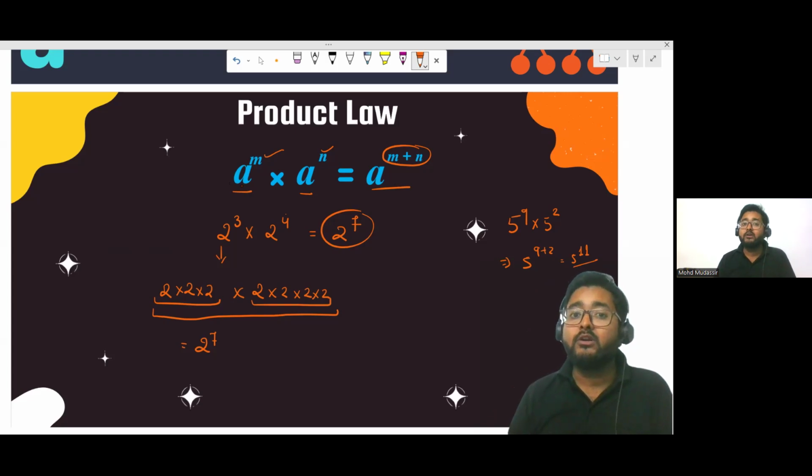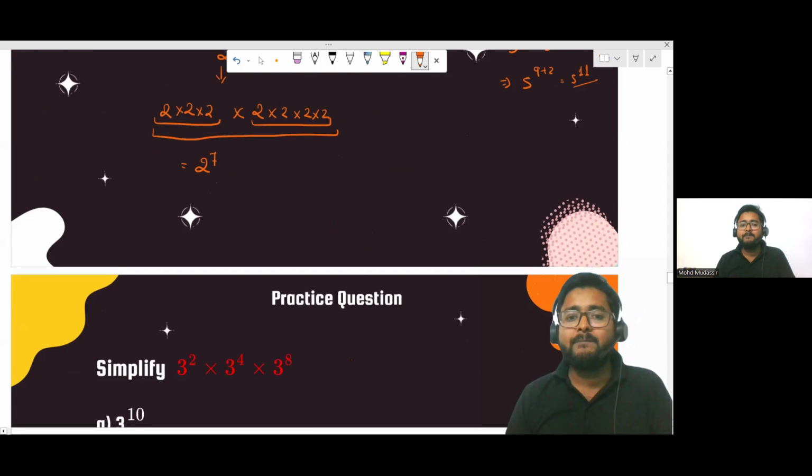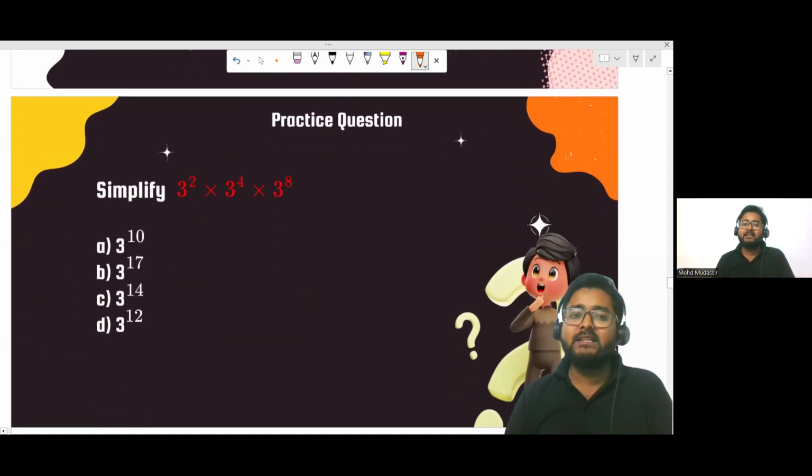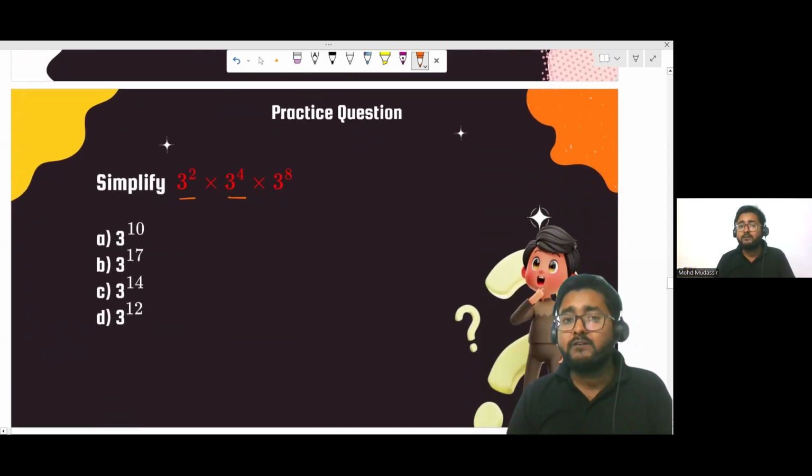So this is called the product law. Why? Because we are multiplying two exponential values. So always remember in a product, if the bases are the same, we have to add the powers. Correct, everyone? And let's try this question: 3 to the power 2, 3 to the power 4, 3 to the power 8. There can be more than two terms. The bases are the same, so simply what you have to do, very good.